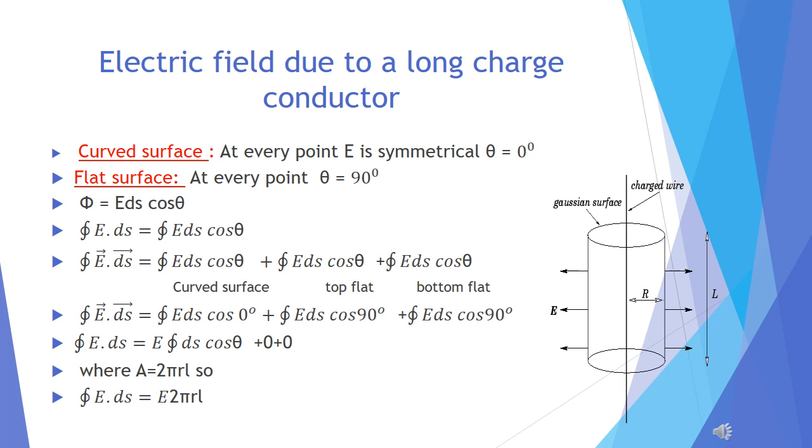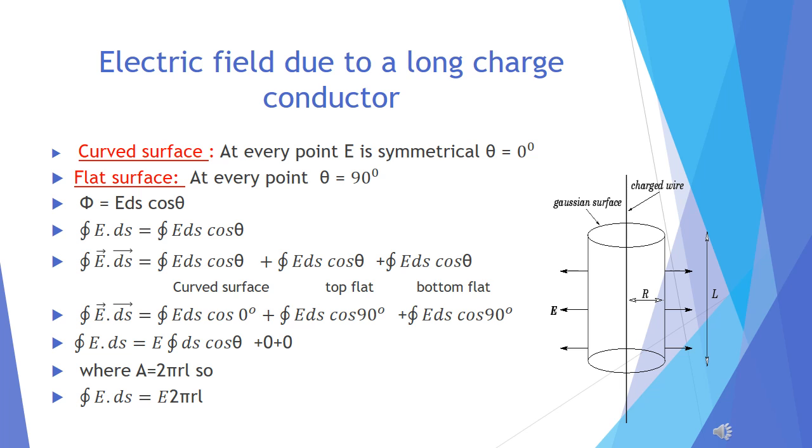Closed integral E dot ds equals closed integral E ds cos 0 degree for the curved surface, plus closed integral E ds cos 90 degree for the top flat surface, plus closed integral E ds cos 90 degree for the bottom flat surface. And we know that the value of cos 90 is 0. So the closed integral for the top and bottom flat surfaces is 0. We are only left with the curved surface.